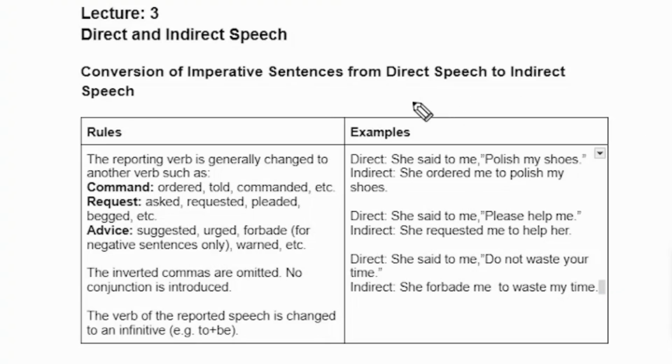Bismillahirrahmanirrahim. So this is lecture number 3, and that is the continuation of direct indirect speech. So now there are some more rules.